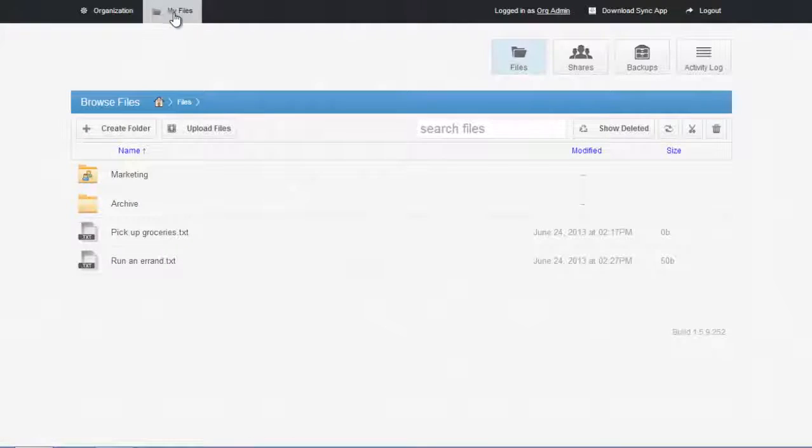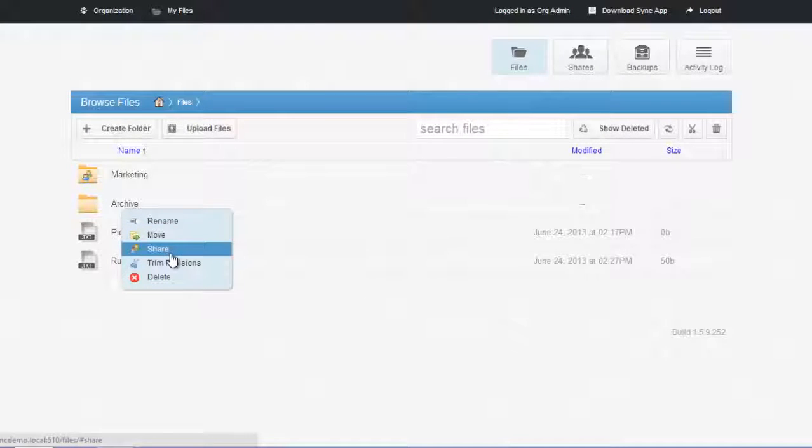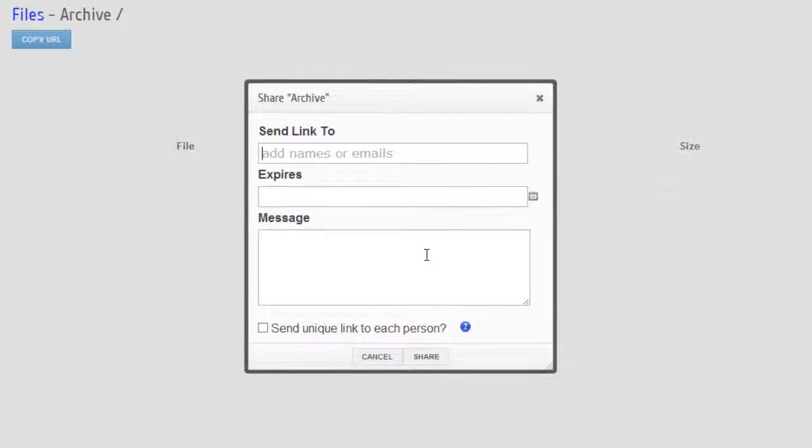Another menu option when I right-click on a file or a folder is to share. This is an important aspect of the Sync tool platform. You can sync or share files or folders with other users in a matter of seconds. Keep in mind that a folder might have 30, 40, 50 gigs of data in it. And because the Sync tool allows you to share 40 or 50 gigs of data by just clicking your mouse a few times, you're replacing the need to use an FTP server or other methods of sending large data.